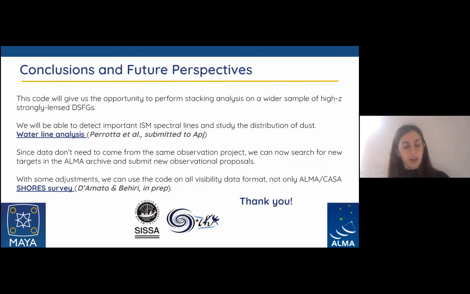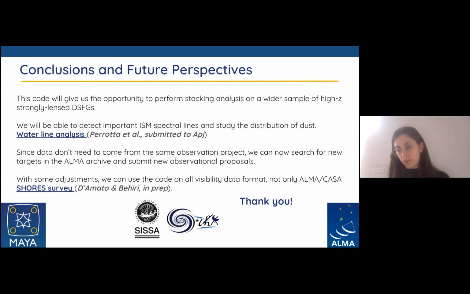So, to give the conclusion and the future perspective of my work: as I said, this is just the first step. I'm hoping to be able very soon to perform the stacking on our sample of galaxies. The objective of my work is to perform stacking on this wider sample of strongly lensed star-forming galaxies to obtain some spectral lines that can allow us to study the interstellar medium.